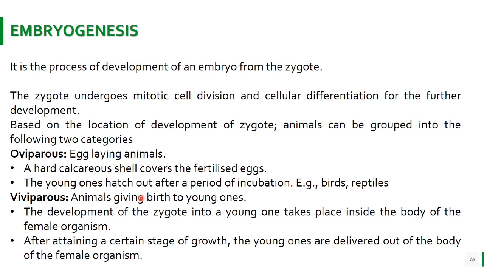Viviparous means animals give rise to young ones. It means जो zygote है it develops inside the animal. So the development of the zygote into a young one takes place inside the body of the organism. After attaining a certain stage of growth, these young ones are delivered out of the body of the female organism. So there is a difference between oviparous and viviparous. Oviparous are egg-laying animals, and viviparous are the animals which give birth to young ones.